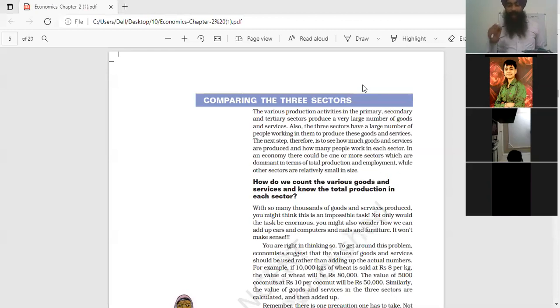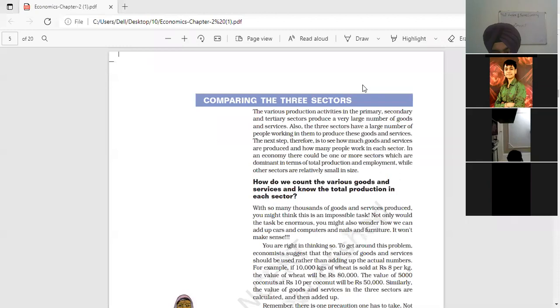Keep this in your mind: consumers acquire goods for consumption, whereas firms acquire goods for investment. Investment means capital formation. For capital formation, they use goods for investment.